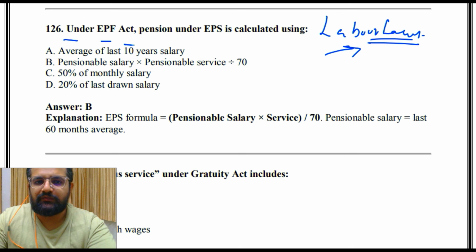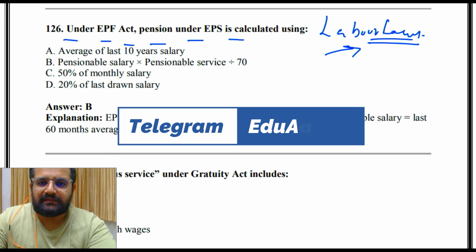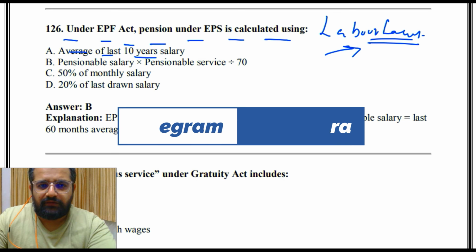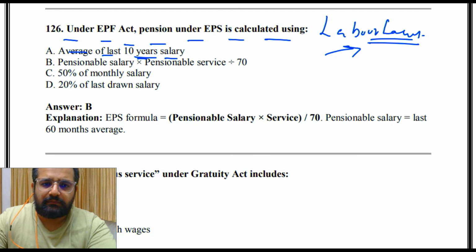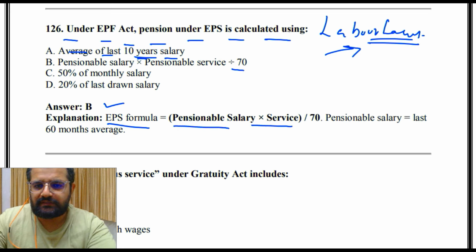Under the EPF Act, pension under EPS is calculated using: A, average of last 10 years salary; B, pensionable salary into pensionable service divided by 70; C, 50% of monthly salary; or D, 20% of last drawn salary. So the answer is B. That is, the EPS formula is equal to pensionable salary into service divided by 70, based on the last 60 months average.